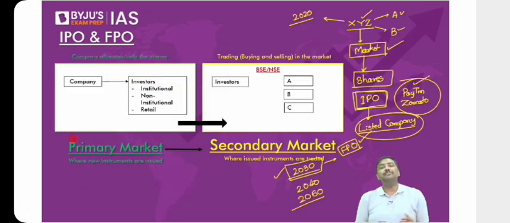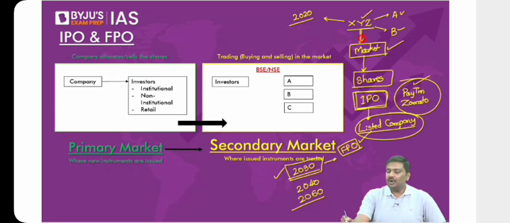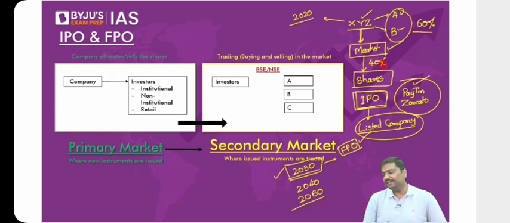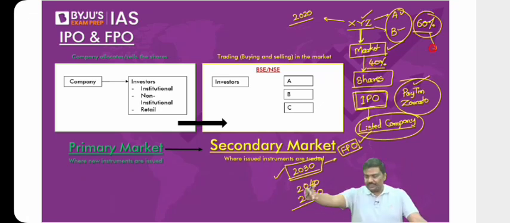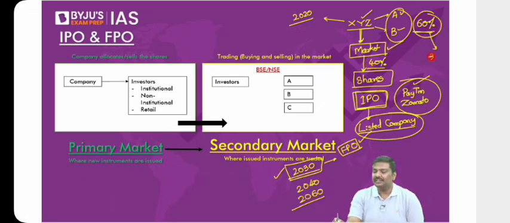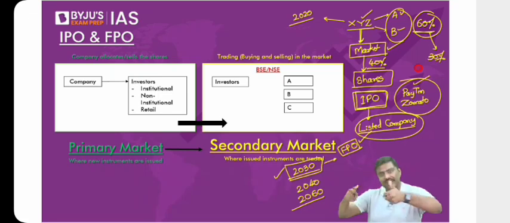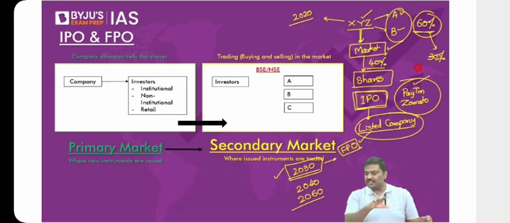From where will the shares come from? FPO. In the FPO, the owners can sell the shares. For example, I'll give a very simple example. IPO is conducted. The owners will still hold, let's say, 60% of the company's ownership, and only 40% of the shares are sold in the market. So now owners can further issue out of 60%. Again, all these are very technical concepts. The owners in the future can issue, let's say, out of 60%, they might issue 30%. That is an FPO. Or else the company can create more shares and issue those in the market. That is also an FPO. There are two ways through which you can conduct an FPO.